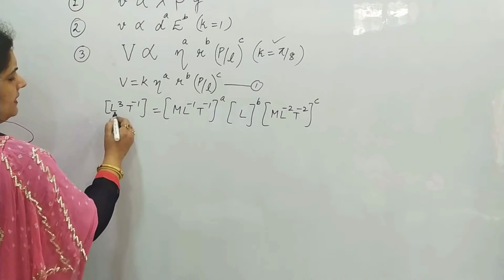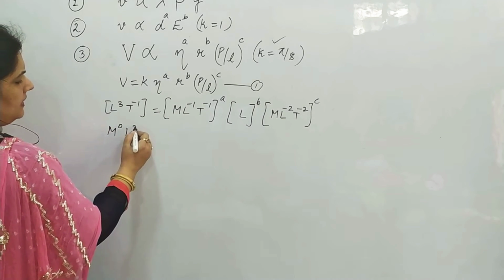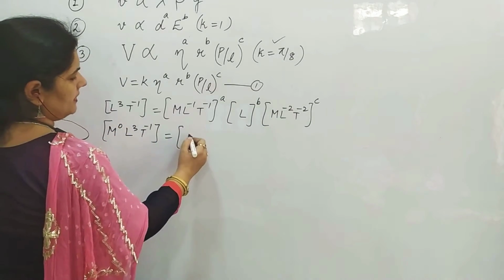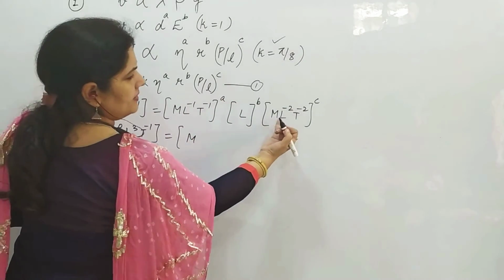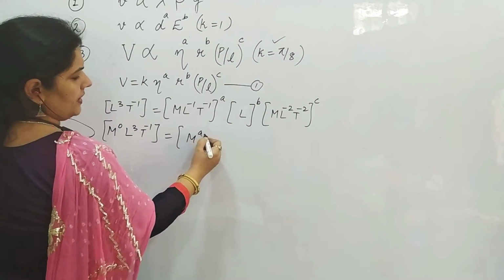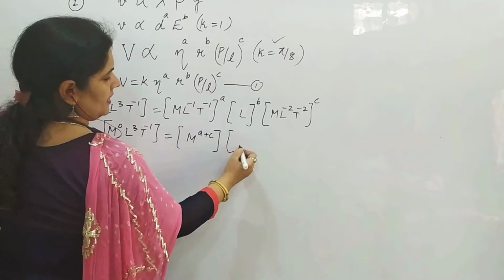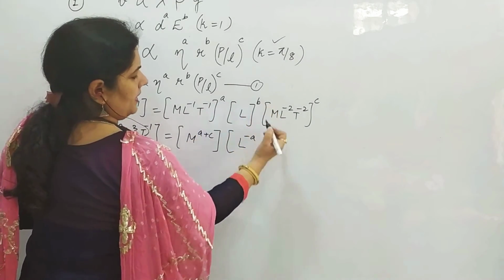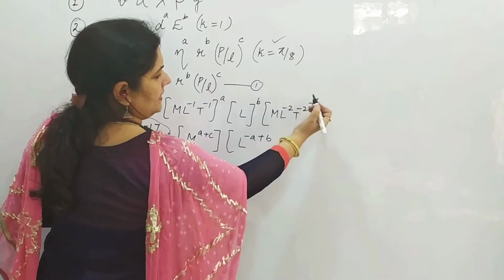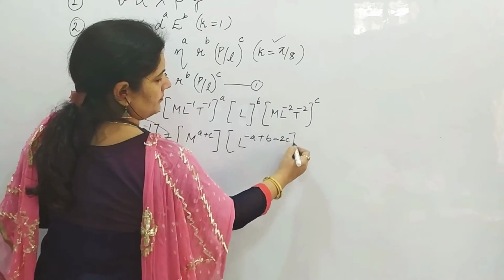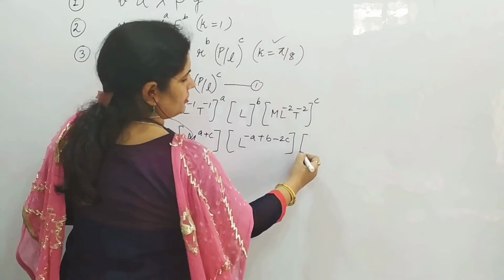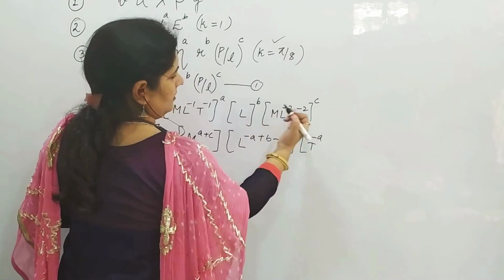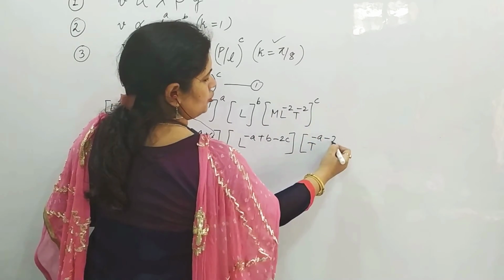So M is not there on the left, we will consider M as 0. L3 T minus 1 is equal to M raised to power A, M raised to power C, M raised to power A plus C. L is minus A plus B minus 2C. Please cross check. T is minus A minus 2C.